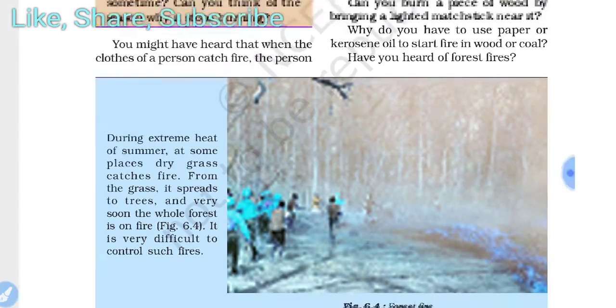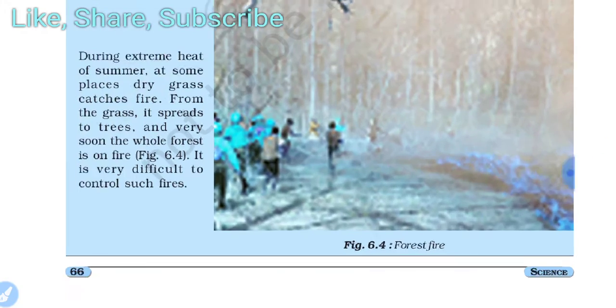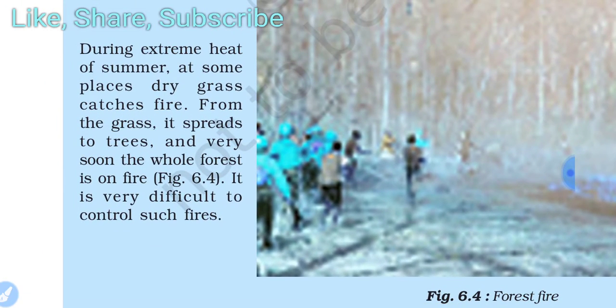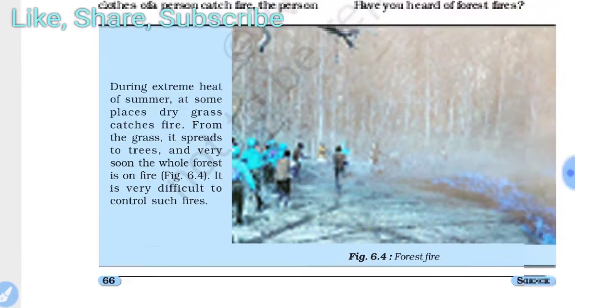So first you have to see the figure of a forest fire. During the extreme heat of summer, at some places dry grasses catch fire. You can easily understand it because in your area also this type of fire occurs, mainly in the summer region. From the grass, it spreads to trees, and very soon the whole forest is on fire, as you see in the figure. It is very difficult to control such fires.